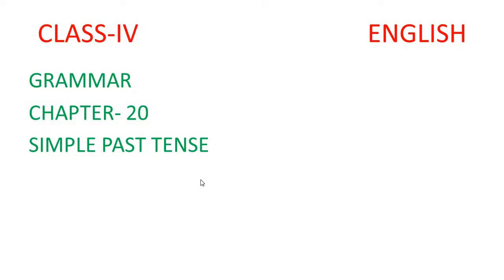simple past tense. Okay, simple present tense. What is simple present tense? That takes place every day, regularly. And we'll be learning today what? Simple past tense. Okay, simple past tense means what? It expresses action that took place some time ago. That is past. You know what is past? That is over.